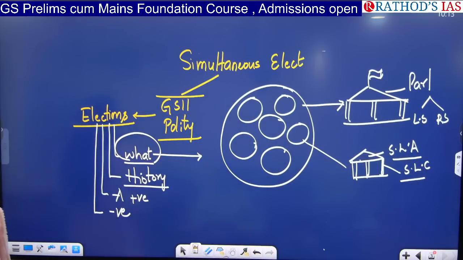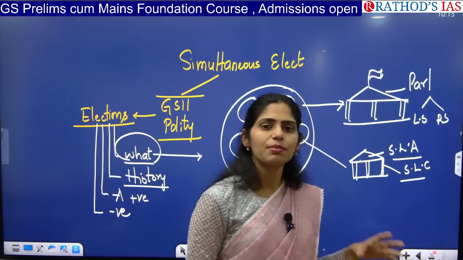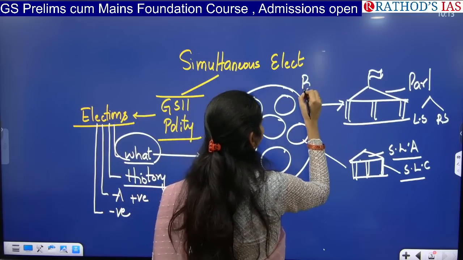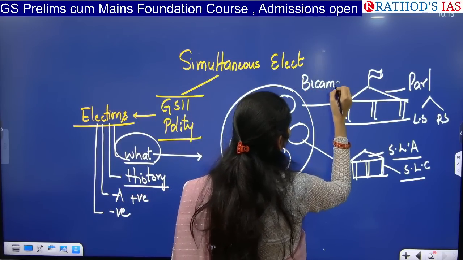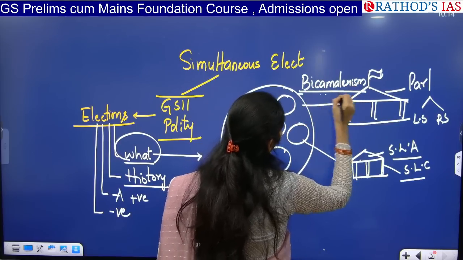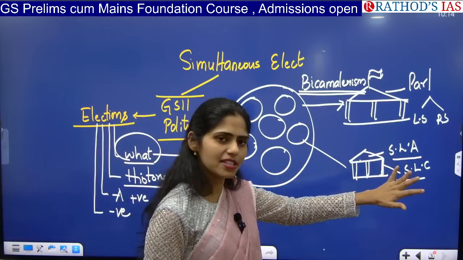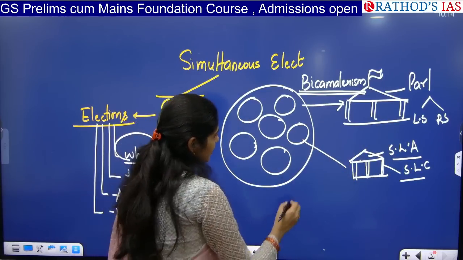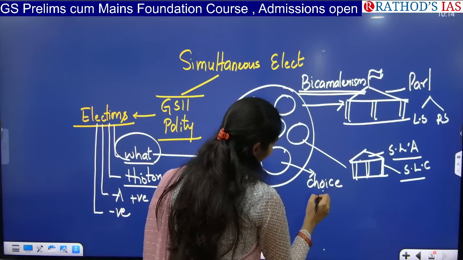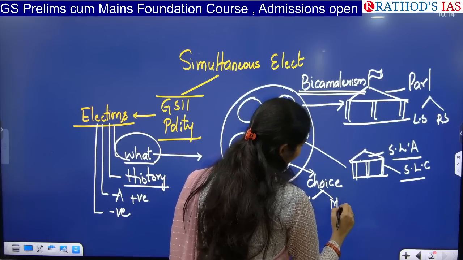One more concept here. At the center level we have both Lok Sabha and Rajya Sabha for sure. This is called bicameralism. Bicameralism is a concept which says that we have two houses. Bi means two. What are they? Lok Sabha and Rajya Sabha at the central level. But at the state level, states have the choice now. If they want to go for bicameralism, they can. If they want to go for mono, yes, they can.